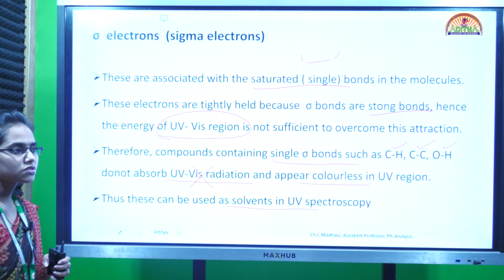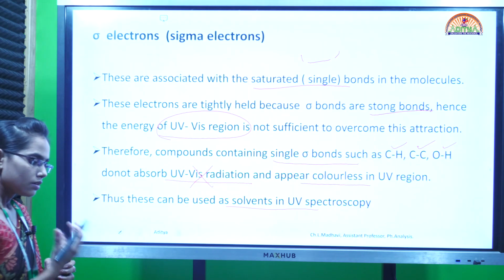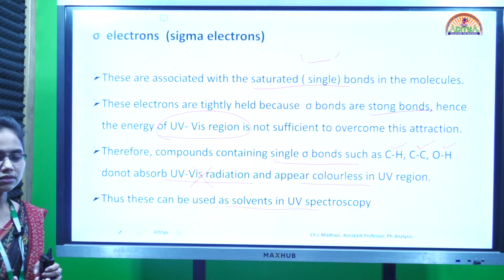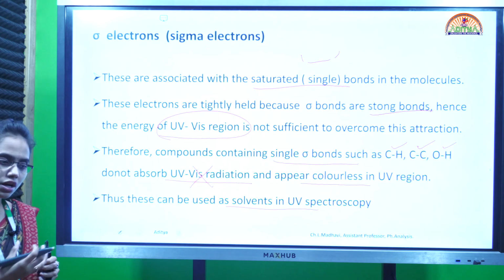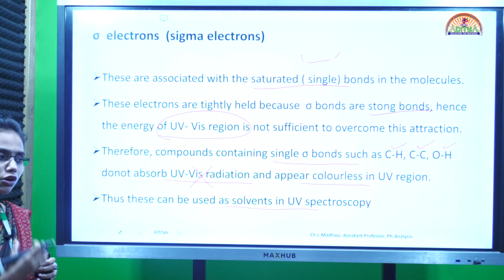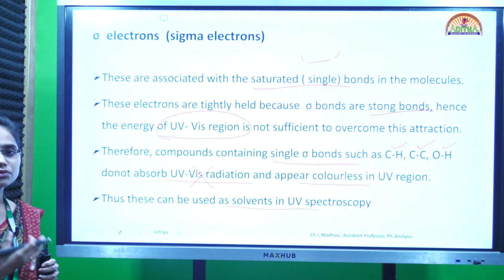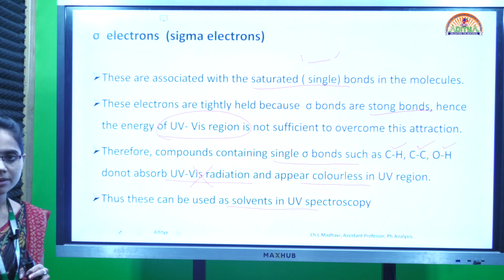Why do we have to use them as solvents? Whatever chemical species we are analyzing in the UV, if our solvent also absorbs the radiation, then the data we get from the UV visible spectrophotometer will be from the solvent plus the chemical species.